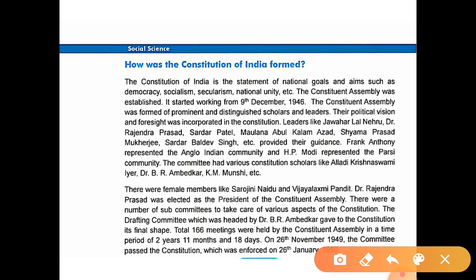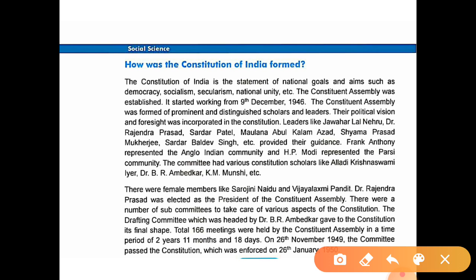There were female members like Sarojini Naidu and Vijayalakshmi Pandit. Okay, some female leaders or female members were also there in this Constituent Assembly. So who were the female leaders? Sarojini Naidu and Vijayalakshmi Pandit.